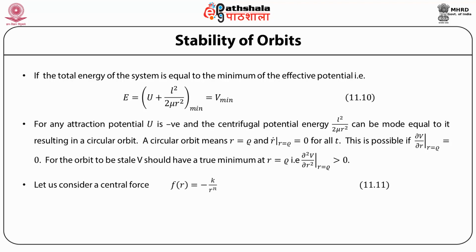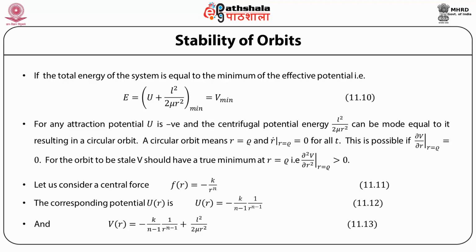Let us consider a central force f of r is equal to minus k upon r to the n. This force corresponds to a potential U of r, which is minus k upon (n minus 1), 1 upon r to the power n minus 1. And V of r is equal to this potential energy plus the centrifugal potential energy, which is L square upon 2 mu r square.